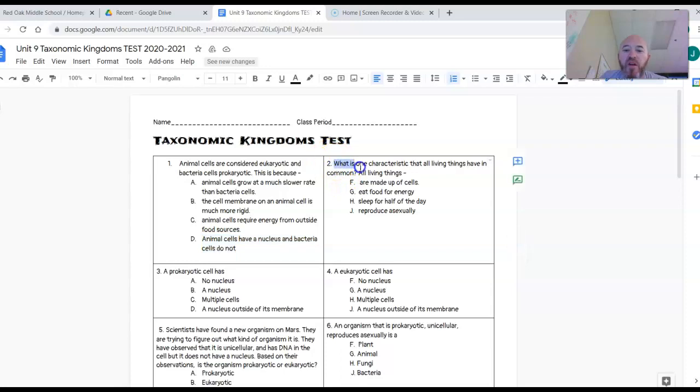Number 2, what is one characteristic that all living things have in common? All living things, are they F, made up of cells, G, eat food for energy, H, sleep for half the day, or J, reproduce asexually? Number 3, a prokaryotic cell has what? Is it A, no nucleus, B, a nucleus, C, multiple cells, D, a nucleus outside of its membrane?